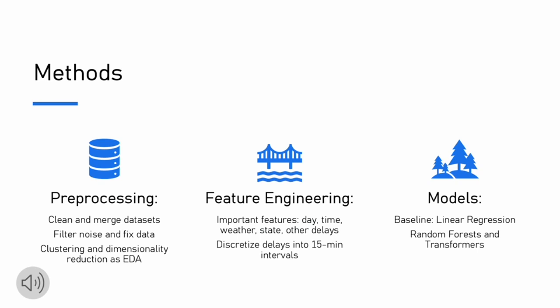We'll first start by cleaning and merging the datasets into a standard format. We'll use DBSCAN clustering and t-SNE dimensionality reduction to visualize the data and check for bias or noise. Then we'll engineer features like day of the week, departure time, airport, and weather conditions. We'll also discretize delay times into 15-minute time buckets to help with interpretation. For models, we'll use linear regression as a baseline, followed by a random forest and a transformer-based model. Each will be trained to predict delay duration using the features we extract.